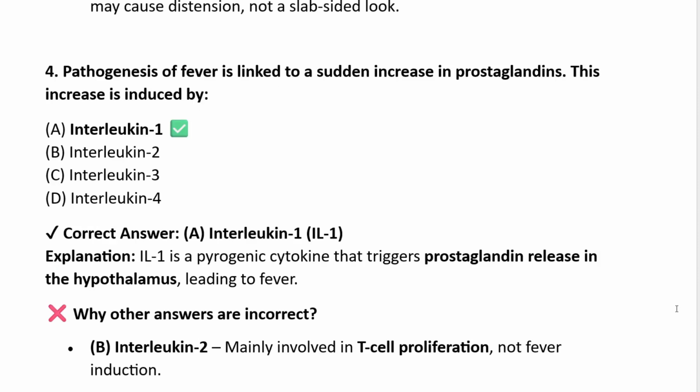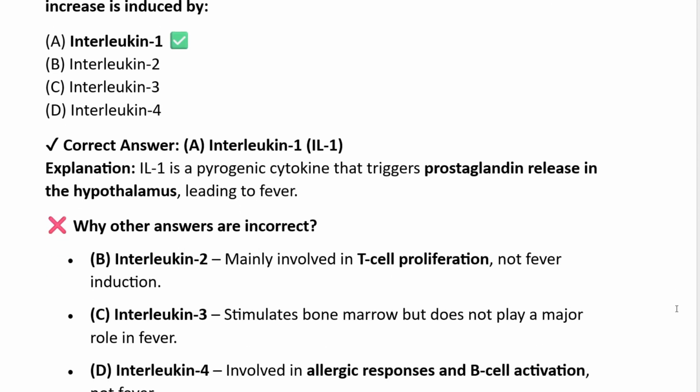Question 4. Pathogenesis of fever is linked to a sudden increase in prostaglandins. This increase is induced by interleukin 1, interleukin 2, 3 and 4. The correct answer is interleukin 1, which is a pyrogenic cytokine that triggers prostaglandin release in the hypothalamus, leading to fever.